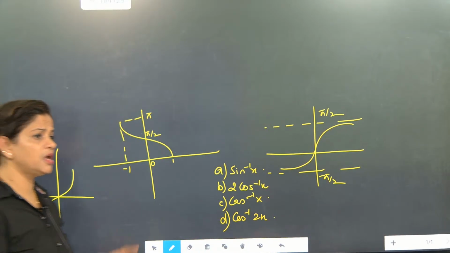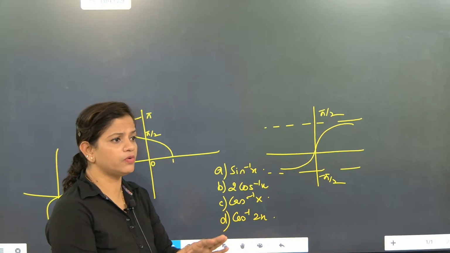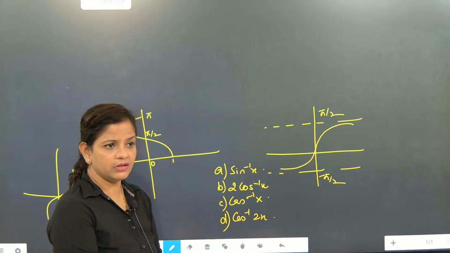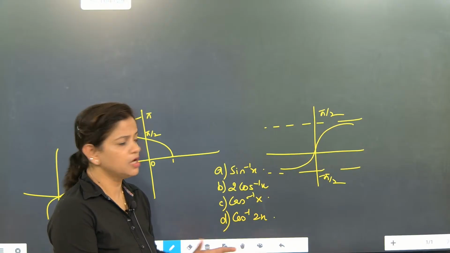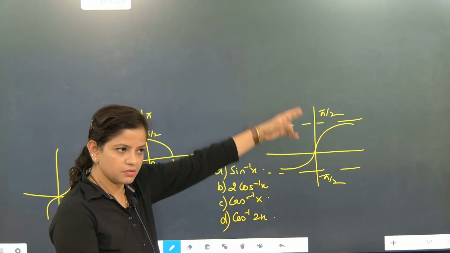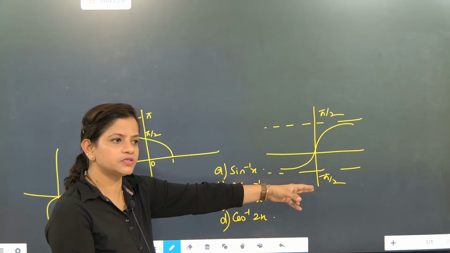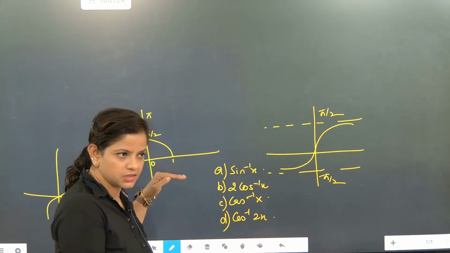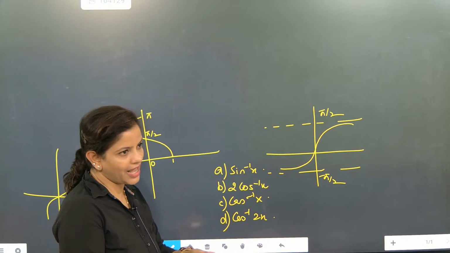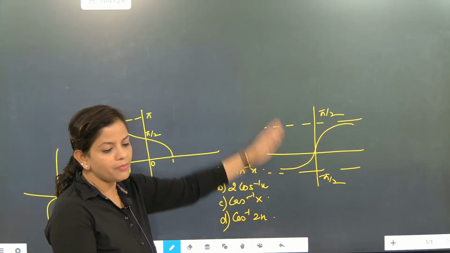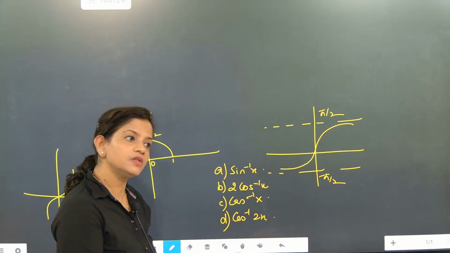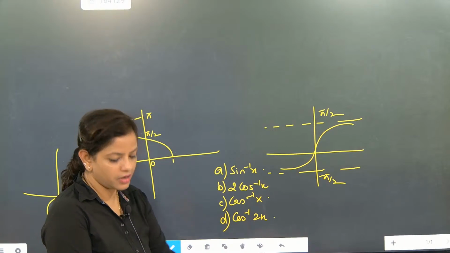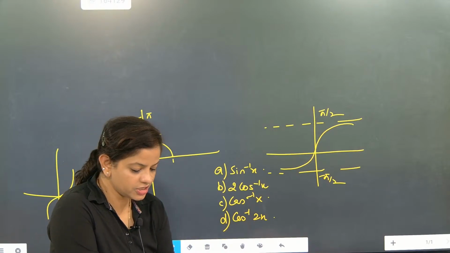Inverse trigonometry. See, they may give you a trigonometric question also. They are very clever and they will be testing your knowledge. Whenever pi comes here, it means it is inverse. When pi will come on the x-axis, it is a direct function. When pi will come on the y-axis, it will become inverse. So you need to analyze this very cleverly. Understood? Now please check this part.